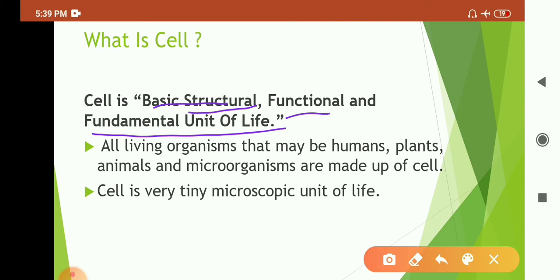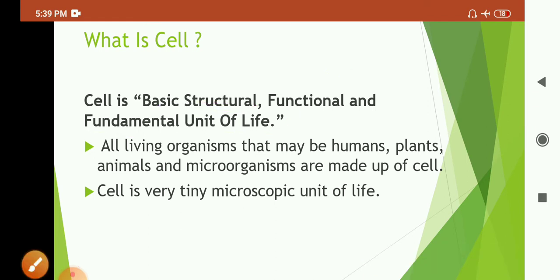Cell plays a very important role in life processes, and so it is called the functional unit of life. And as it is most basic, most important, it is called the fundamental unit of life. We can define cell as the structural, functional, and fundamental unit of life.